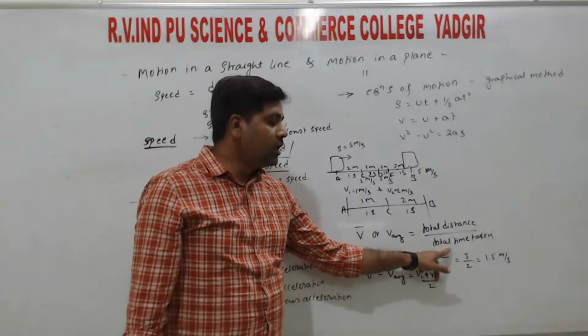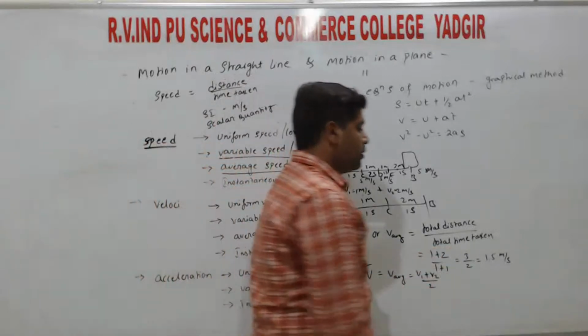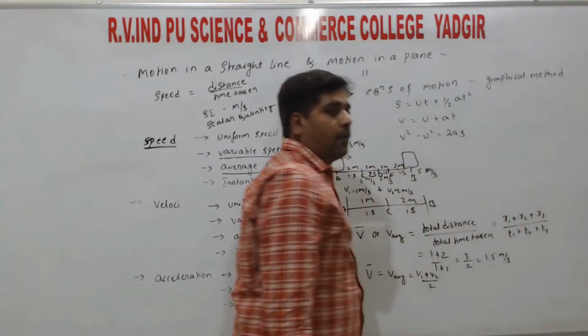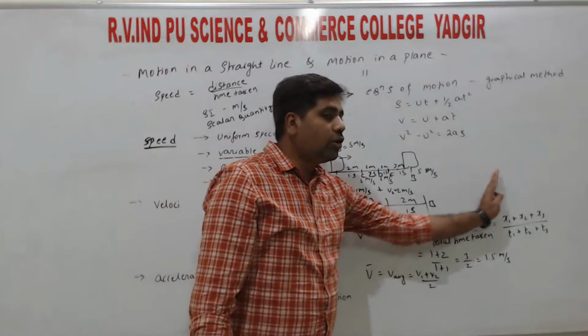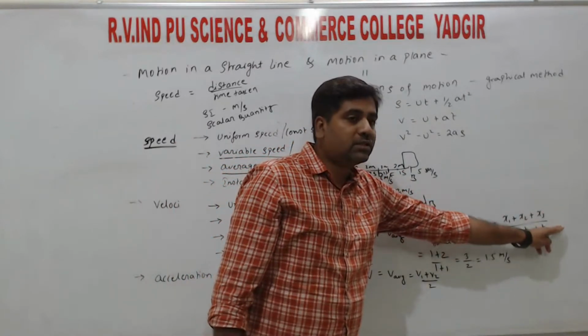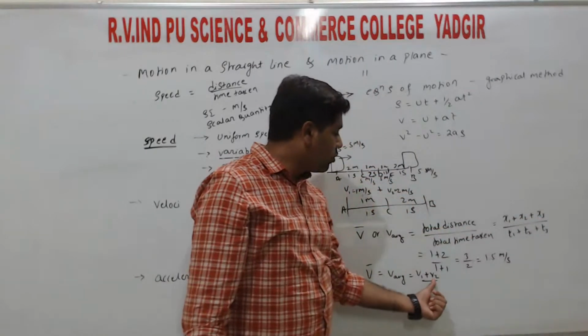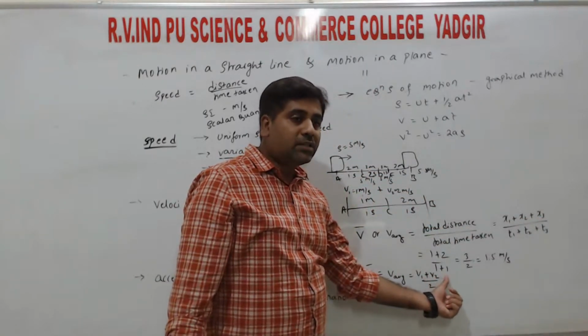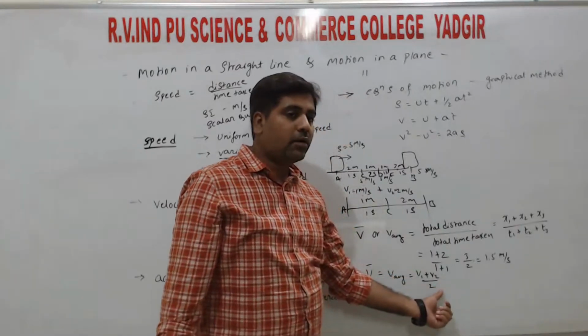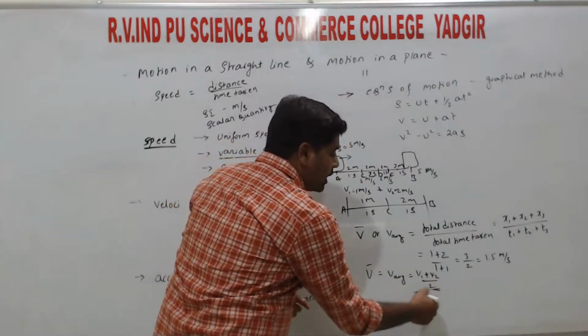This is the relation in terms of distance. Or we write this as T3 and so on, right? So continuing up to plus x4 plus x5 divided by plus t4 plus t5. So v1 plus v2 plus v3 divided by 3 plus v4 divided by 4, right? So this is the mathematical relation.